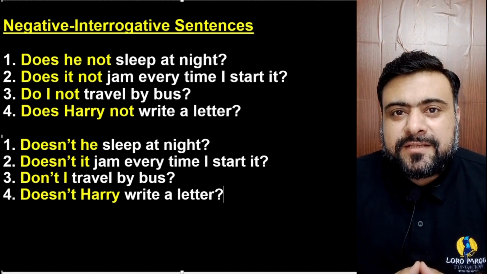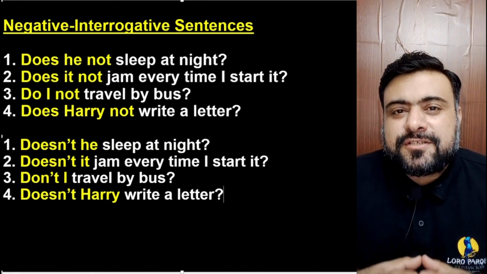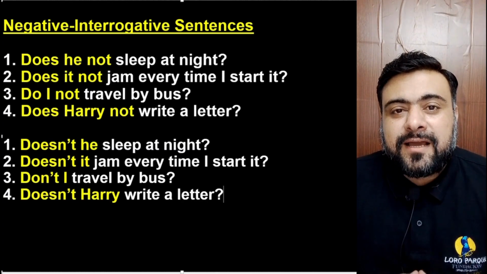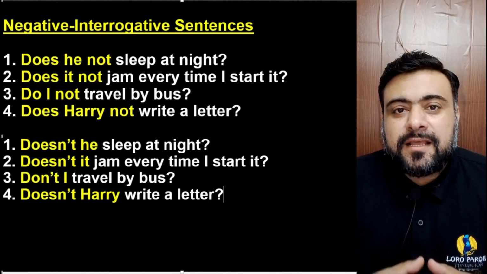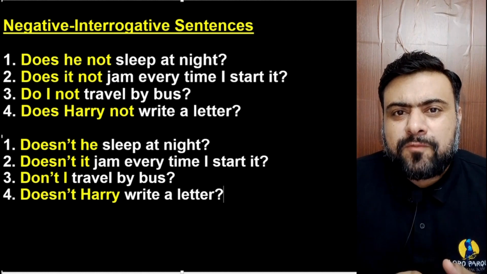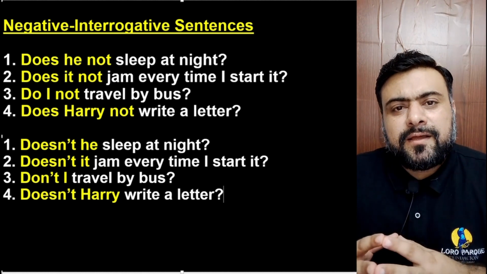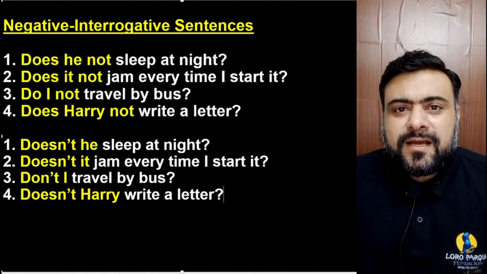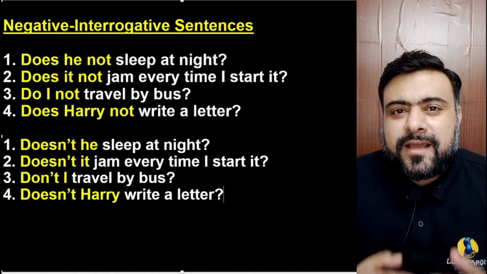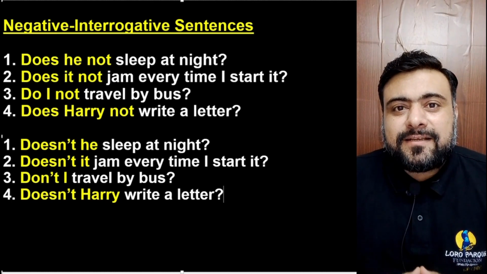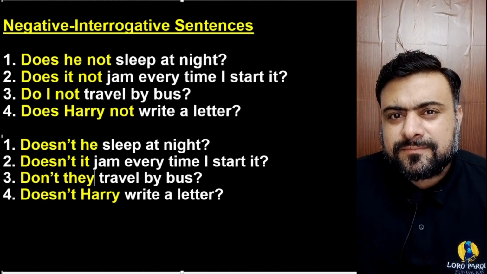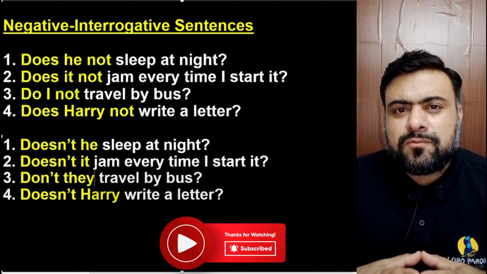Similarly, the positive is it jams every time I start it. The negative is it doesn't jam, it does not jam every time I start it. The interrogative is does it jam every time I start it? The first version of the negative question was does it not jam every time I start it? Now the second version of the negative question or the negative interrogative is doesn't it jam every time I start it? Don't they travel by bus? Doesn't Harry write a letter?